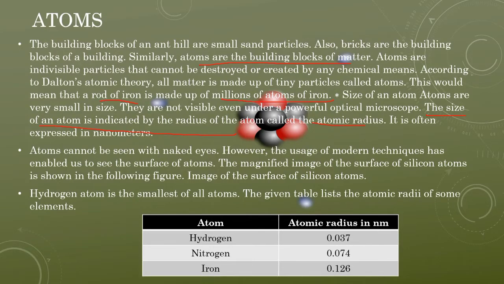Next, amongst all those elements, the hydrogen atom is one of the smallest atoms. Don't forget this. What is the smallest atom of all the elements? Hydrogen. You can see the diagrams here. The size of hydrogen is 0.037 nanometer. Nitrogen is almost 0.074. Iron is 0.126 nanometers. So this is the size of an atom.